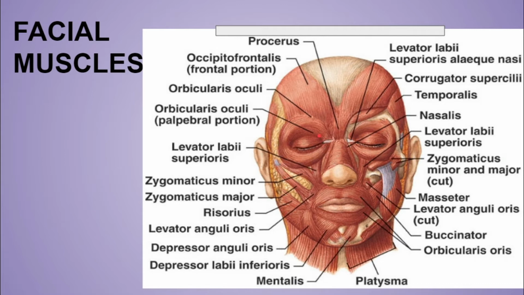Now the function of the orbital part of the orbicularis oculi muscle is that it mainly protects the eye from bright light, wind and air. It mainly causes the forceful closure of the eyelids. So that's why whenever something is about to hit your eye, your eyelids close on their own involuntarily. Okay. Now the palpebral part of the orbicularis oculi mainly closes the lids gently, as in blinking and sleeping. It can be voluntary, it can be involuntary.